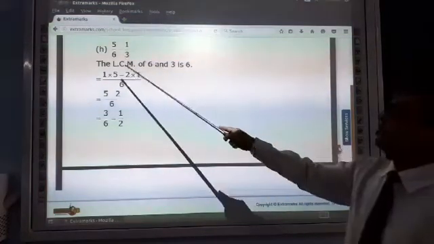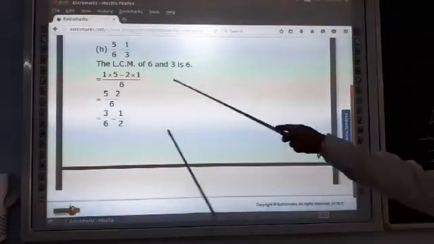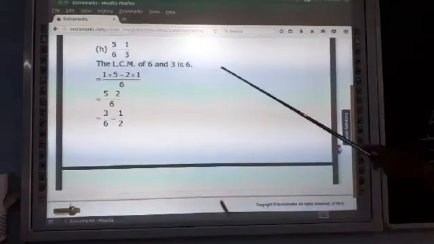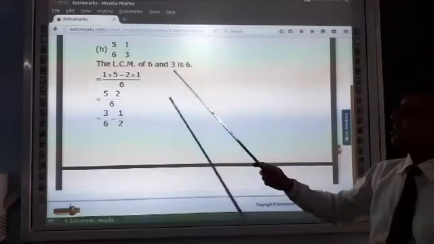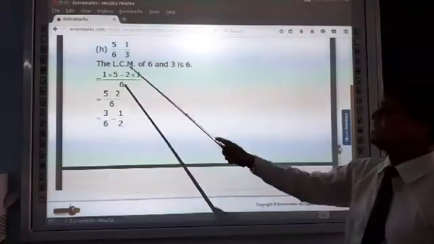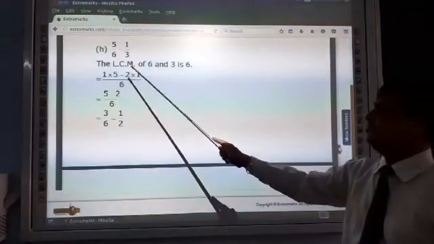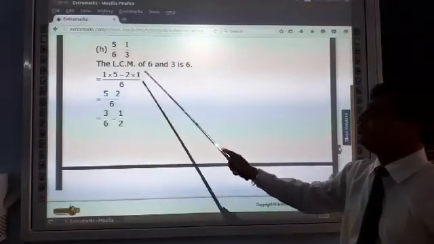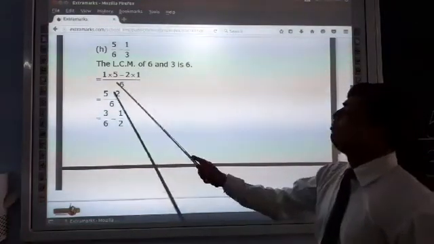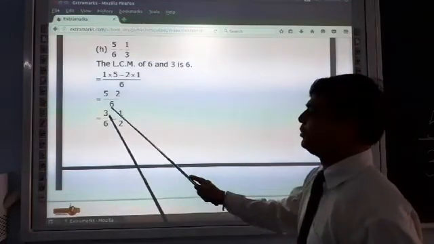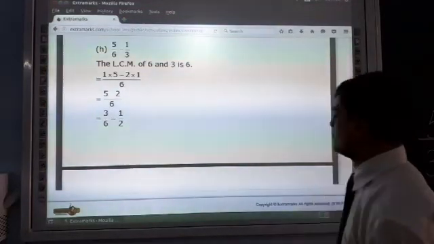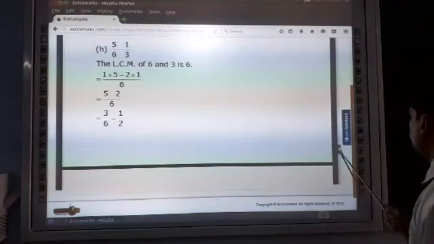Next is 5 upon 6 minus 1 upon 3. The LCM of 6 and 3 is 6. This is the LCM. 6 ones are 6. 5 ones are 5 minus 3 twos are 6, 2 ones are 2. 5 minus 2 upon 6 is equal to 3 upon 6. 3 ones are 3 and 3 twos are 6. 1 by 2.